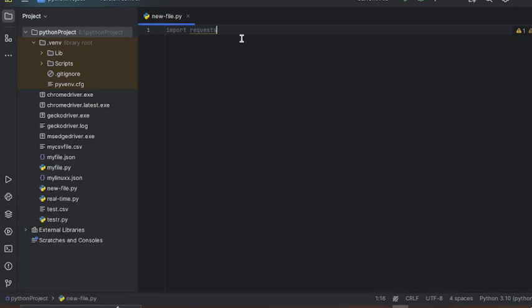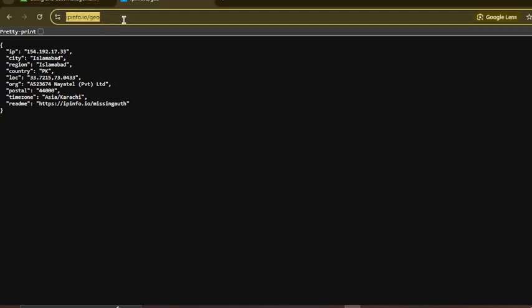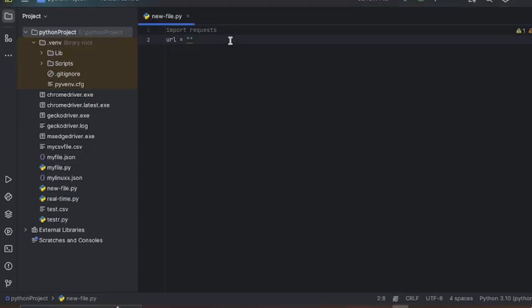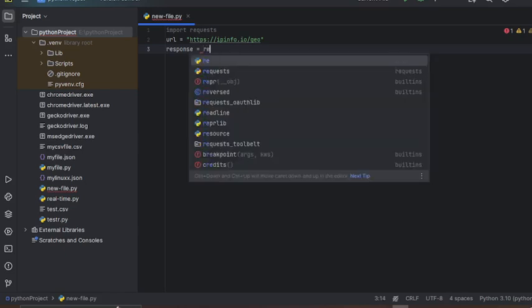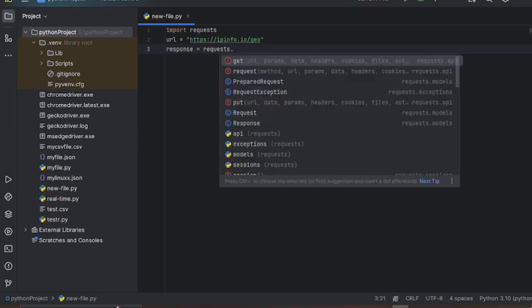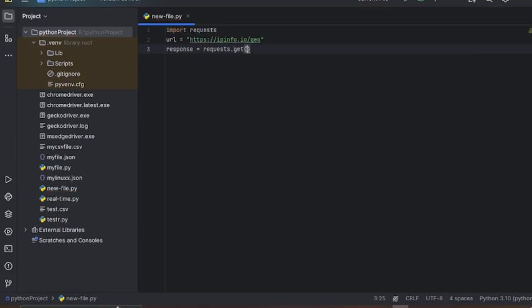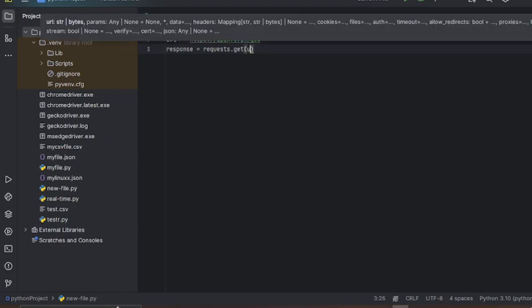And after that, we will give the URL. My URL is this; I copy it from here and paste it here. So we will also check the response. We will declare a variable and store requests.get with the URL in the parentheses.